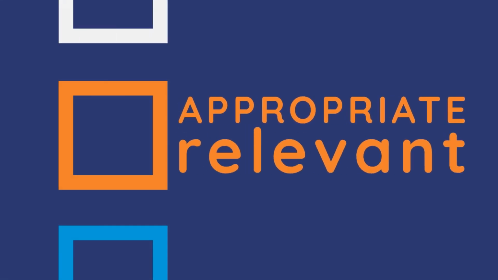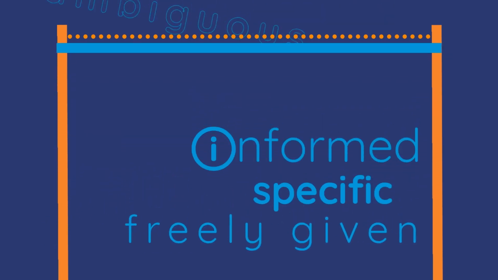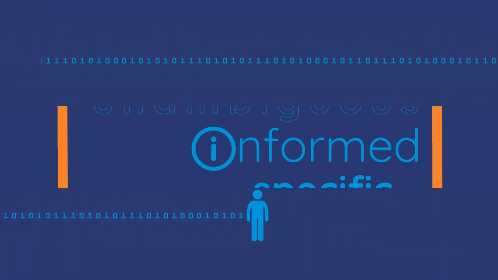The UK GDPR sets a high standard for consent to process or share information. It says consent must be freely given, specific, informed, and an unambiguous indication of an individual's wishes with regard to the processing of their personal data. Consent to use an individual's personal data should only be sought if you can offer genuine choice and control over how their personal data is used.